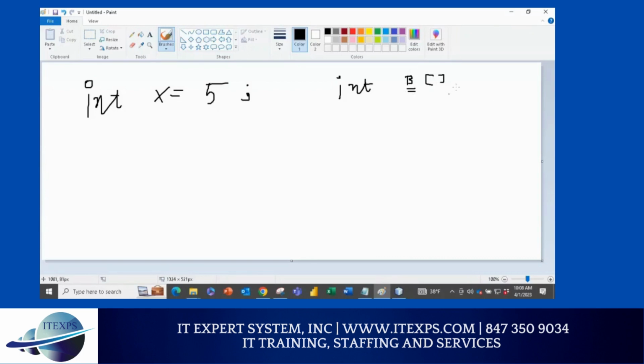If I use a rectangle block, I define an array. But then I need to define the size. To define the size, I'll say new. New means create a memory block, and then I can say I want to have int 4. When I say 4, what does it mean? I can store only 4 different values.